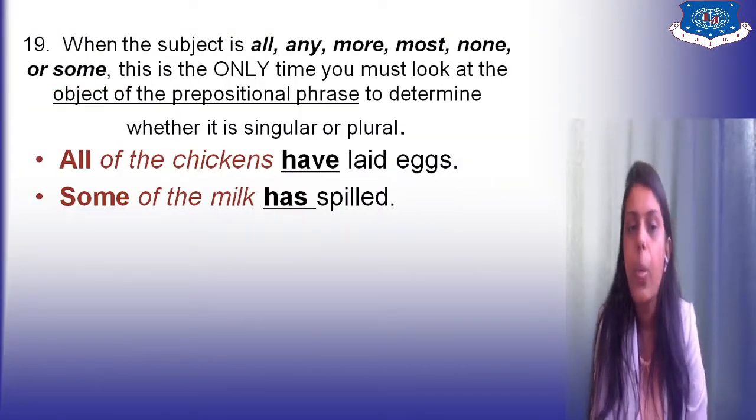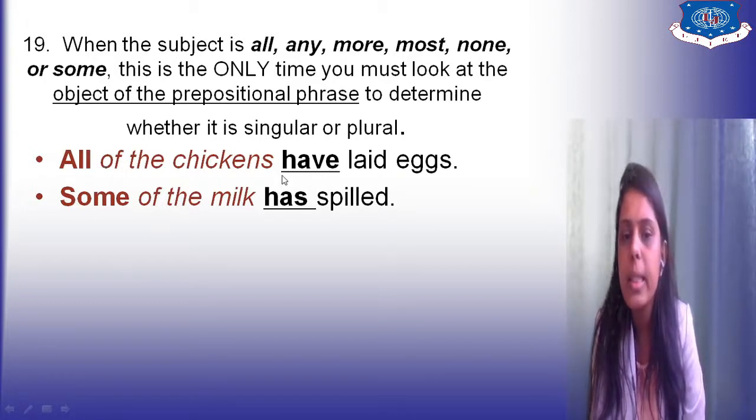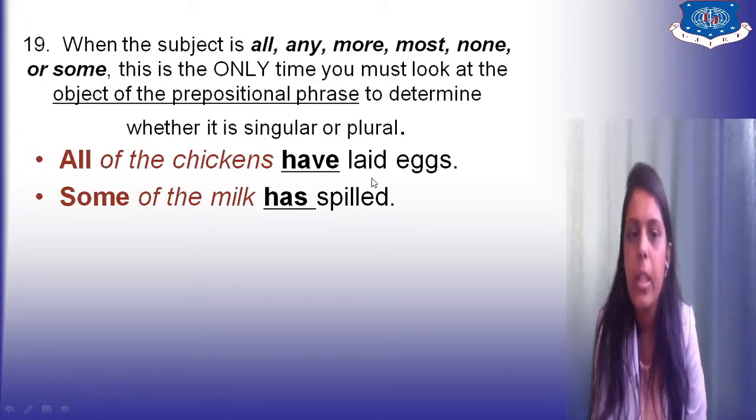19th rule. When the subject is all, any, more, most, none, or some, this is the only time you must look at the object of the prepositional phrase to determine whether it is singular or plural. So here you can see, all of the chickens have laid eggs, right? Some of the milk, right?